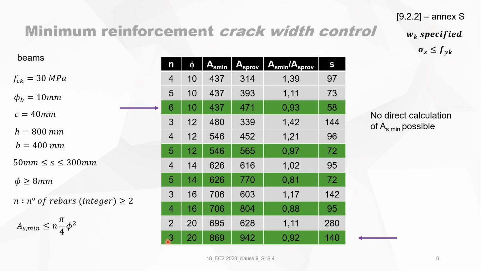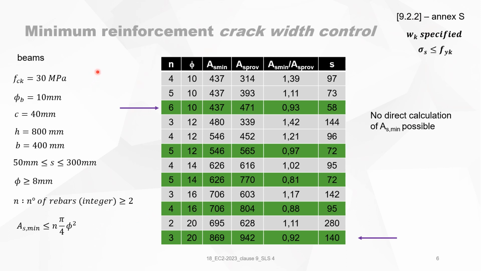It's much more practical, it's easier. But now you will see the difference: it's 471 square millimeters, and this is 942. It's a huge difference. So now we make a lot of calculations, 12 iterations, just to find out that you can put anything you want, more or less. And each diameter has a solution.